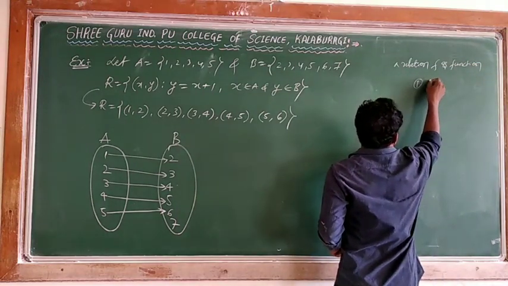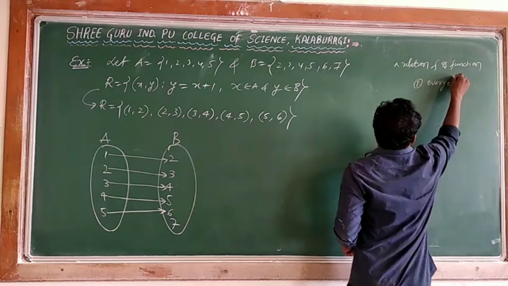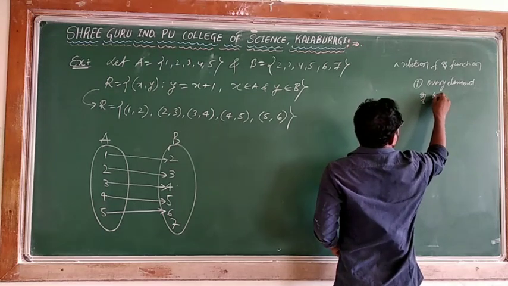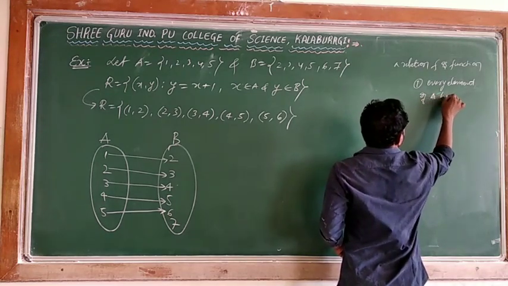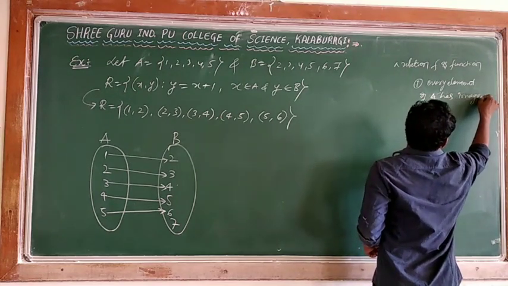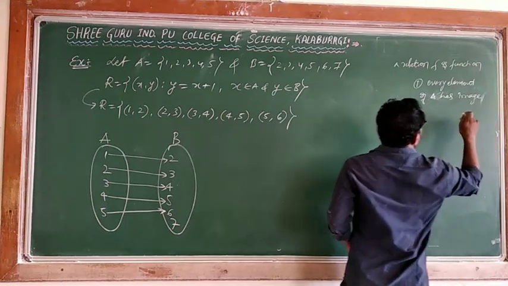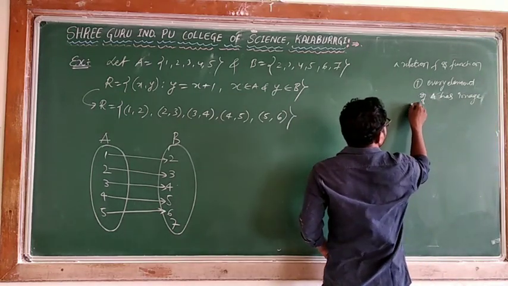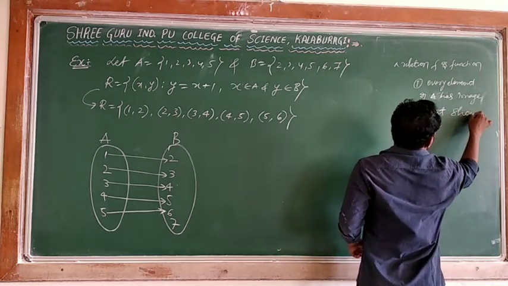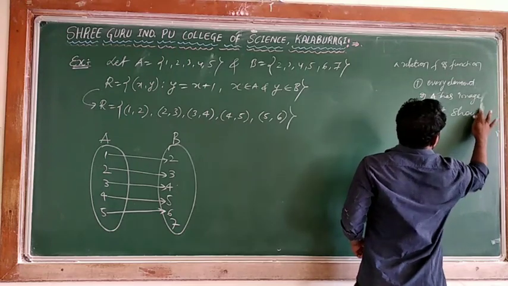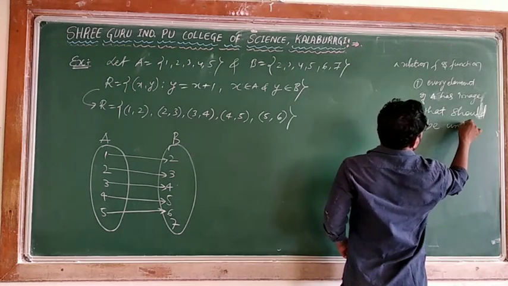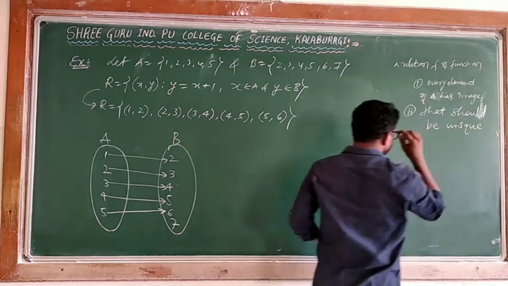First condition, I am splitting that definition: every element of A has an image. And second one, that should be unique. What is unique? Unique is nothing but one and only one.